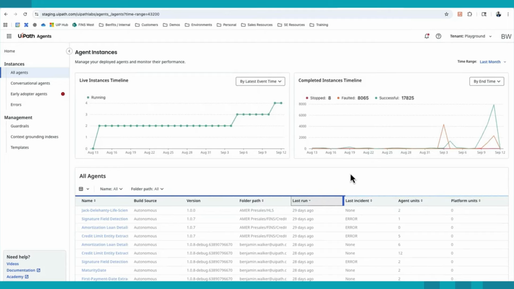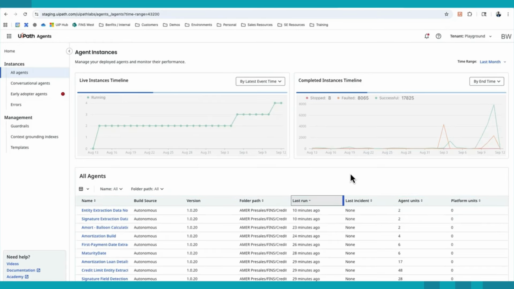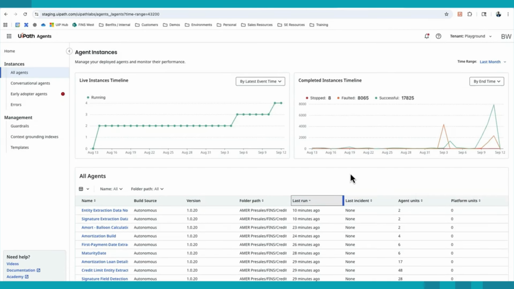agents, right? In the Maestro dashboard and analytics, we get to see things at the business process level, but I also want to see things at the detailed agent level. For the use case we just walked through, I could see my entity extraction agent, my signature detection, amortization balloon, as well as dashboards for these as well. What's failing, what's successful, what's stopped, all at the agent level.